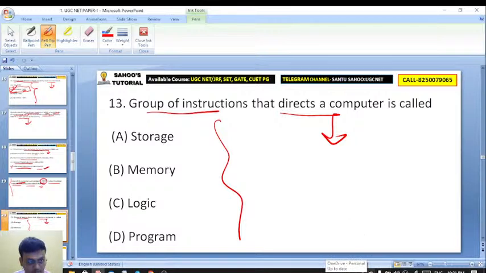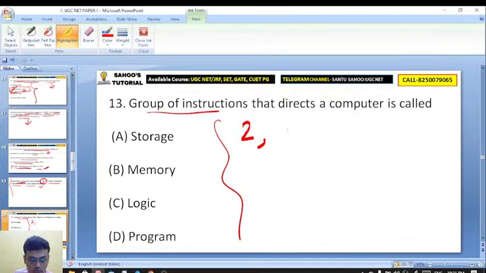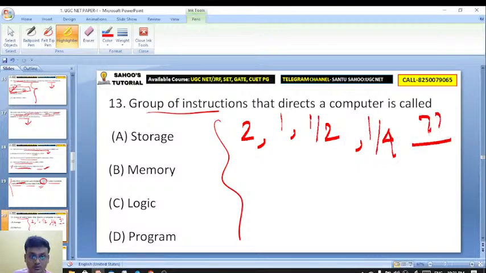Here is question number 13 on your screen. Excellent. A group of instructions that directs a computer is called a program.